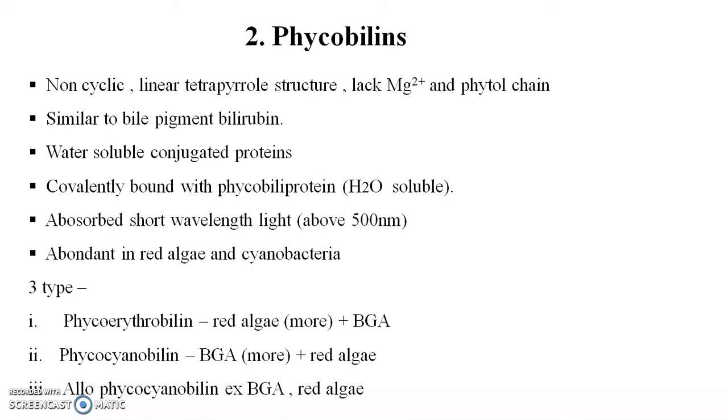फाइकोबिलिन्स are the non-cyclic linear tetrapyrrole structure. It is lack of magnesium ion and phytol chain. It is similar to bile pigment bilirubins. It is water-soluble conjugated proteins. It is covalently bounded with the phycobiliproteins, जो कि आपका वाटर में soluble होगा. Absorb short wavelength lights above the 500 nm. Abundant in red algae and cyanobacteria.